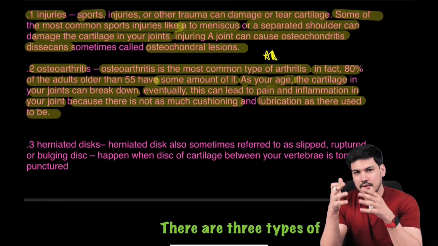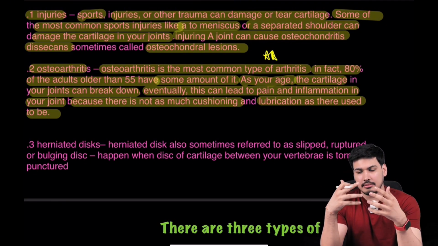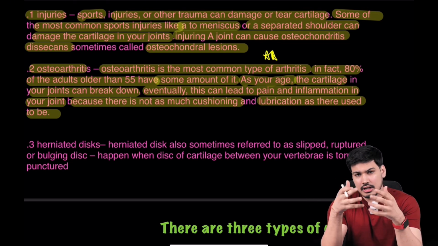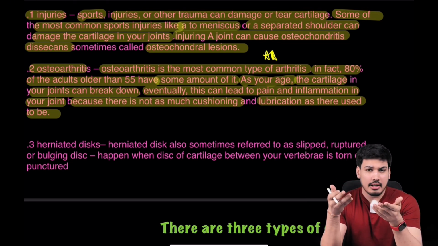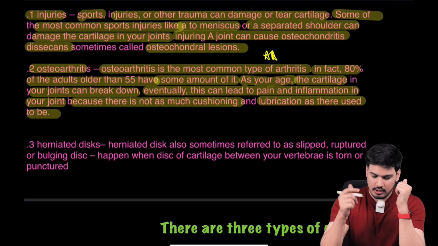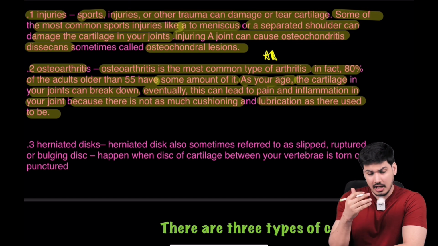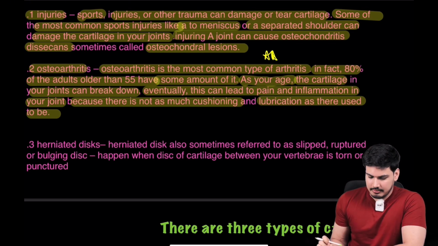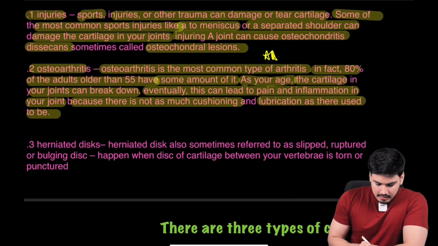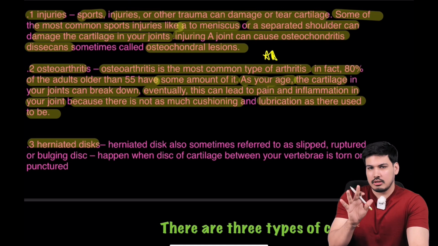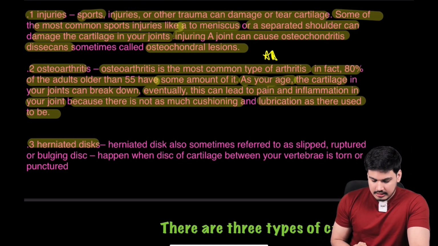As you grow old, you are using your joint so much that cartilage may get damaged. There is no cushioning, there is no lubrication. Joints will get damaged, inflamed, and that will cause pain, and that is known as osteoarthritis. So osteoarthritis is the most common type of arthritis, और cartilage का defect या damage होना एक role play करता है उसमें. Okay, let's go ahead. Another very important condition out of the three I have brought, because these three are the most common that you will see in day-to-day life. So another is herniated disc.